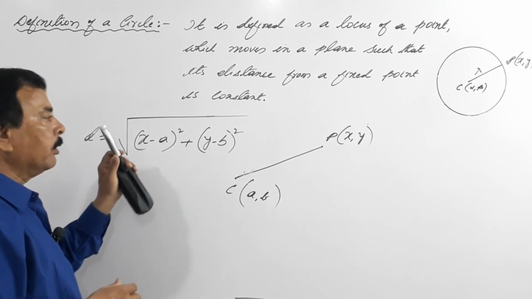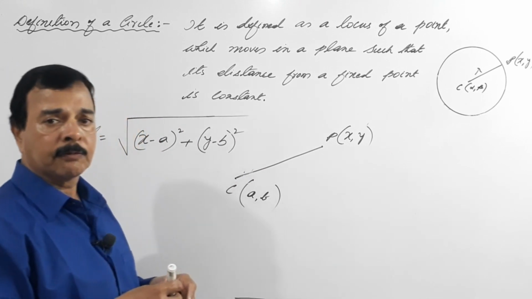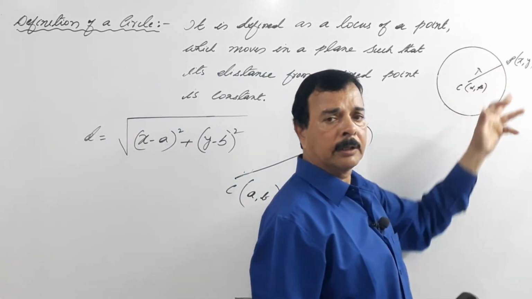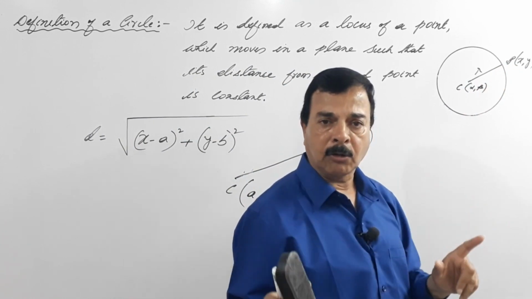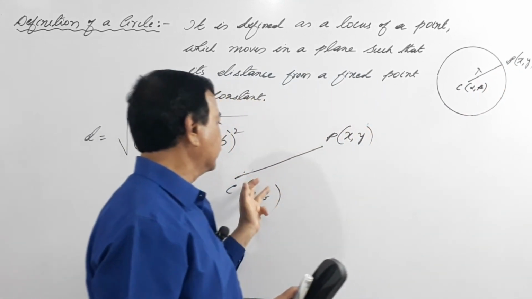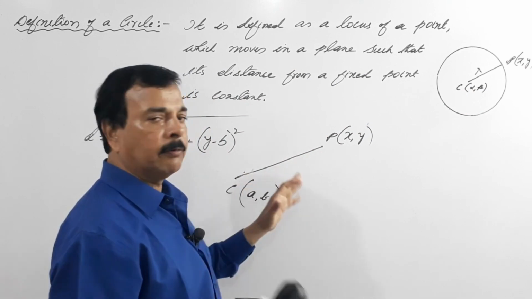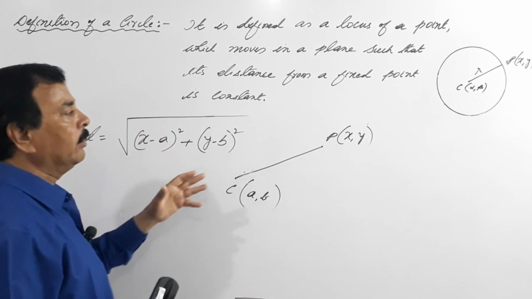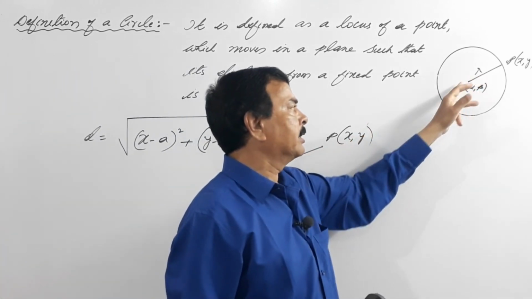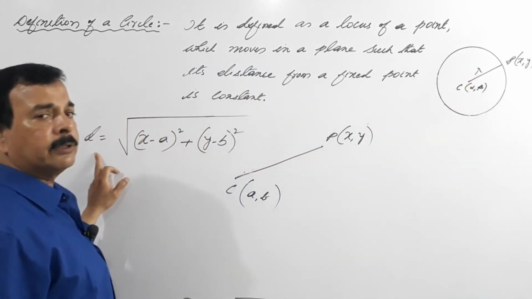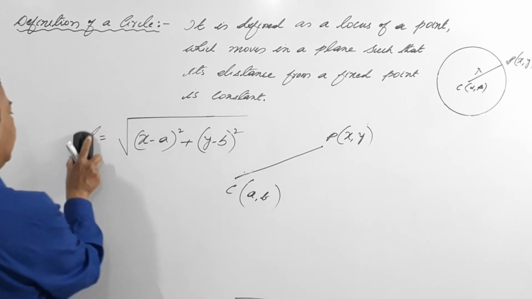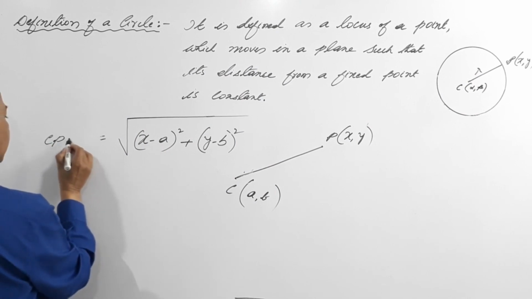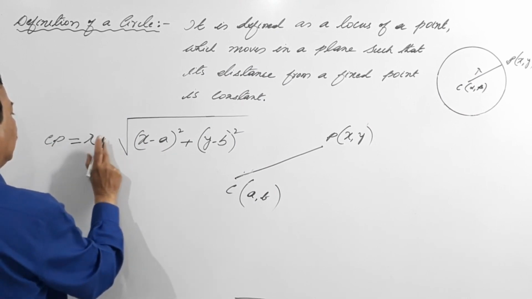Why I am using the distance formula here is that the distance between the point C and P is nothing but the radius, and the radius is a constant. So this distance also is constant because we already defined the coordinates of C and P. Instead of D, I'll use CP, which is nothing but r.